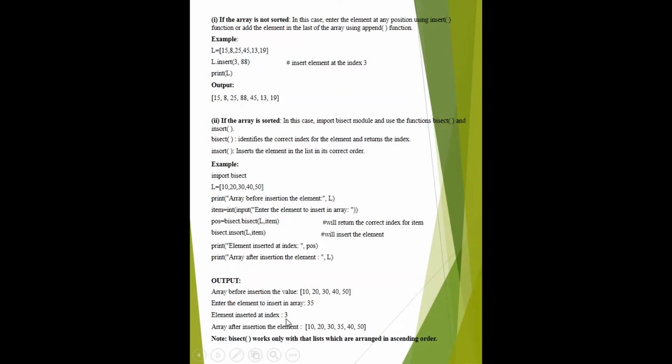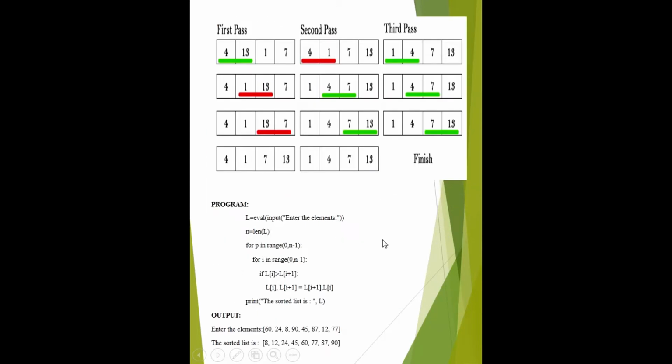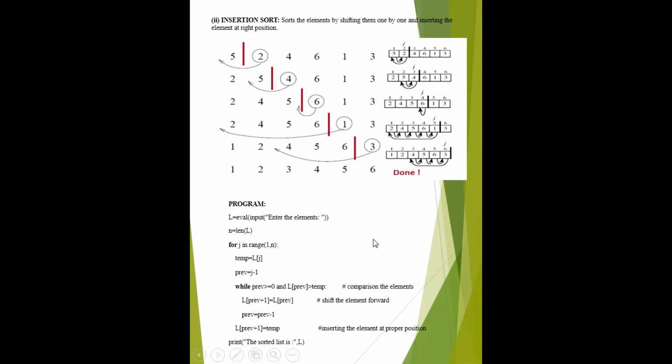It is written here 3, and after this insertion the array will change. It now becomes 10, 20, 30, 35, which is the element you wanted to insert, then 40 and 50. It means bisect works only on a list which is sorted, and it arranges the data in ascending order. Up to now we have studied two operations. First one is traversing and second one is insertion.